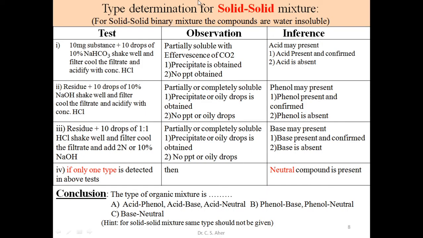Type determination of a solid mixture. Just now we said when our mixture is solid, we first determine its type, and then we go for its individual analysis. So how do we determine the type of a solid binary mixture? See, in a solid binary mixture, the components are water insoluble.